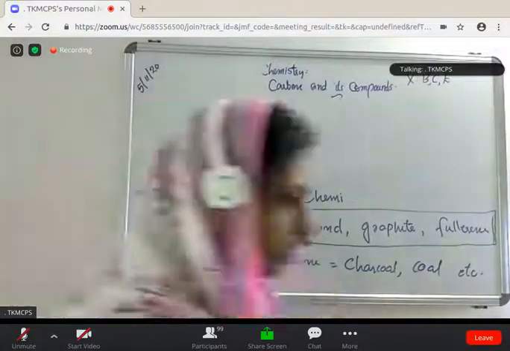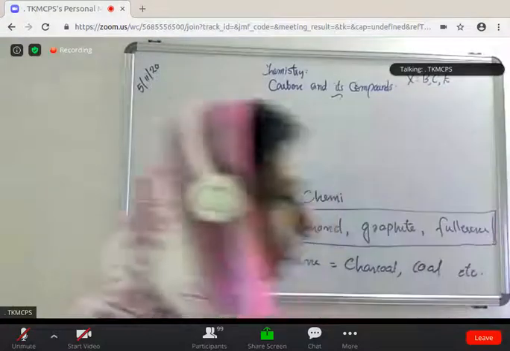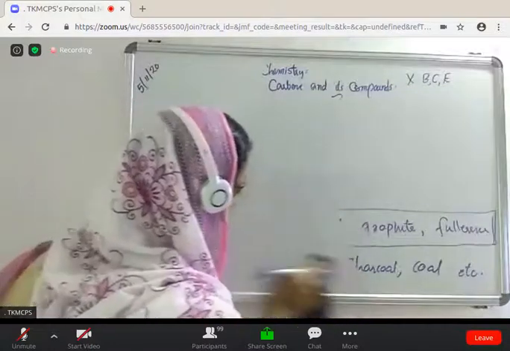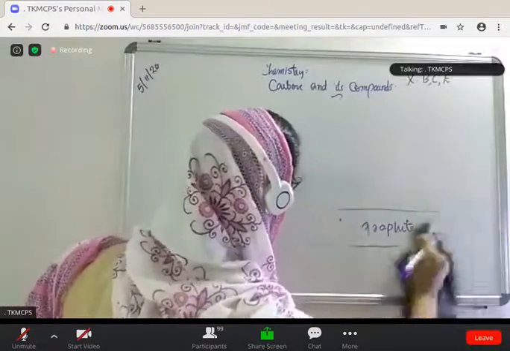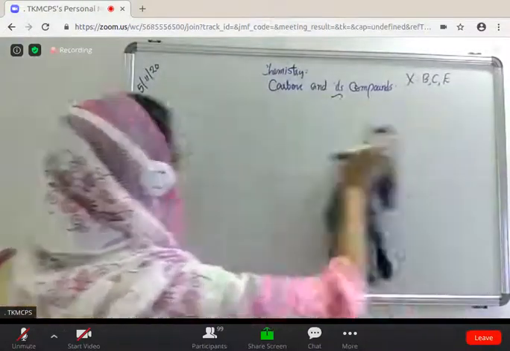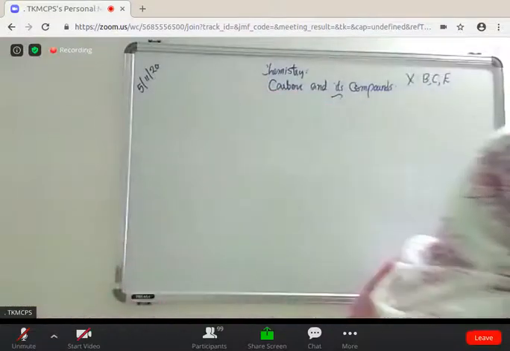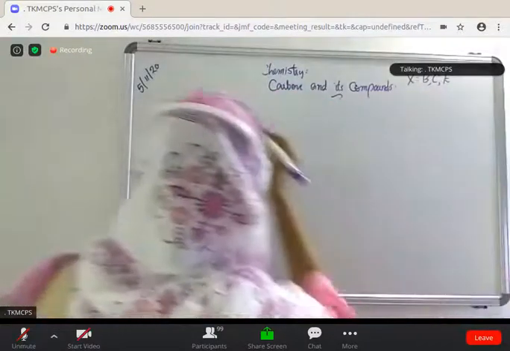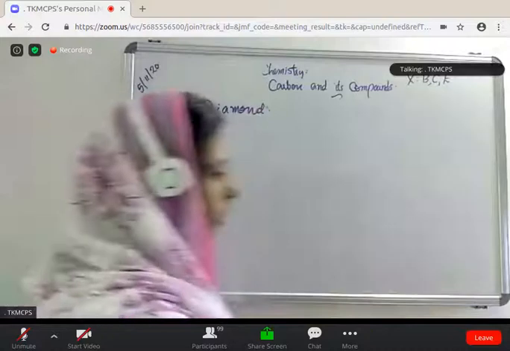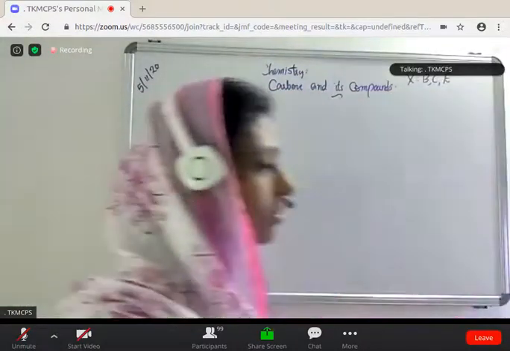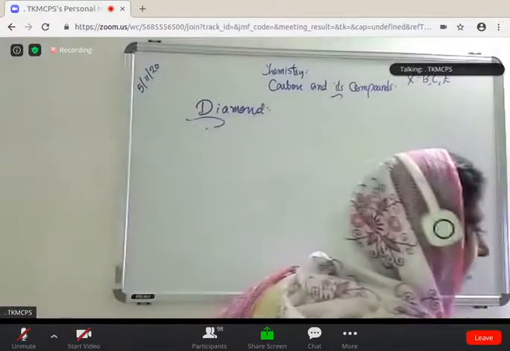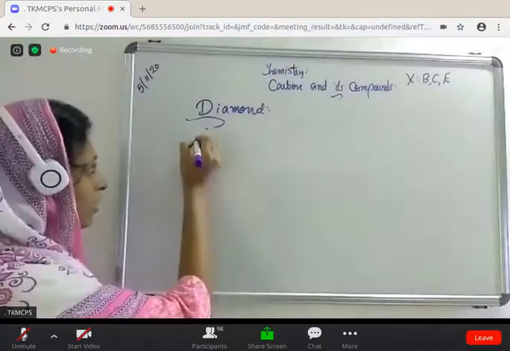Then the definition of allotropes: an element which exists in more than one form. They have different physical properties but identical chemical properties. First of all, diamond. How does it look? Is it bright? Yes, we have to write the characters of diamond.